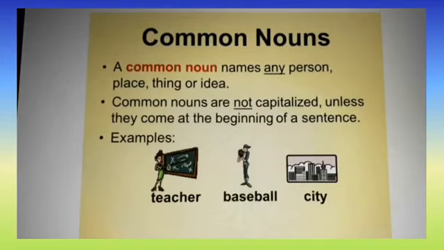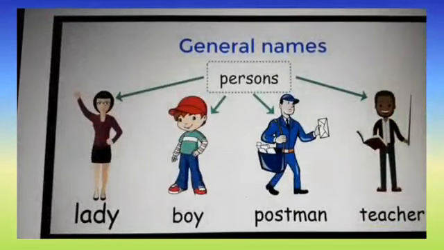Some examples: see teacher. Teacher is a common noun. Baseball, city. These are all examples for common noun. See the first letter. The first letter is not capitalized here. What is the rule? Unless they come at the beginning of a sentence. Let's see some more examples. General names for person: lady, boy, postman, teacher.